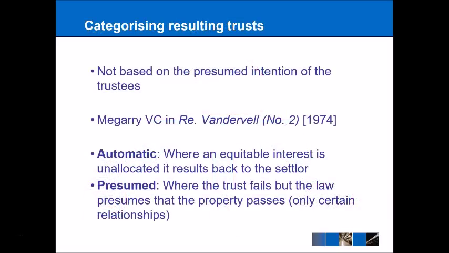And originally the idea behind this was that it was based on the intention of the trustees, but we saw in the first example that really we're looking at the intention of the settlor as the important thing here. And so a better solution was come up with by Vice-Chancellor Megarry in the case of Vandervell No. 2 from 1974. And he distinguished between automatic resulting trusts and presumed resulting trusts. And we'll explore each of those in turn now.